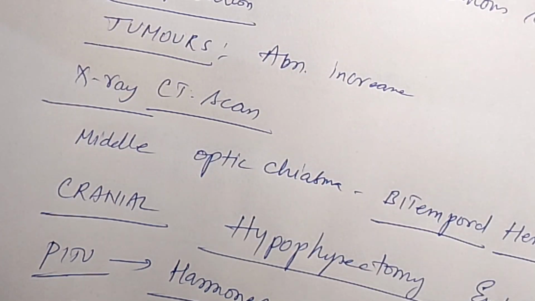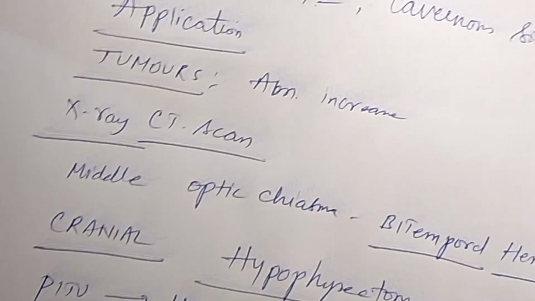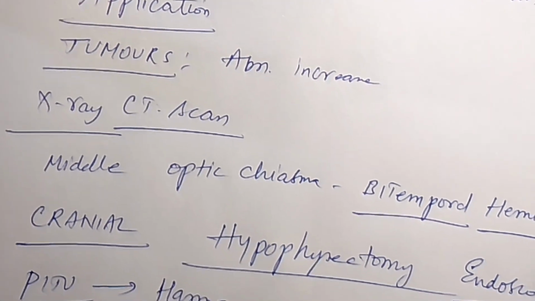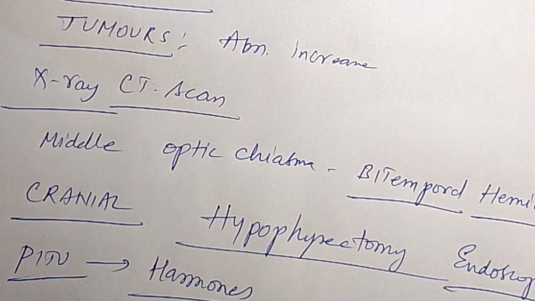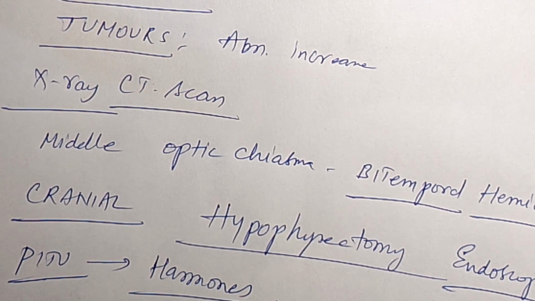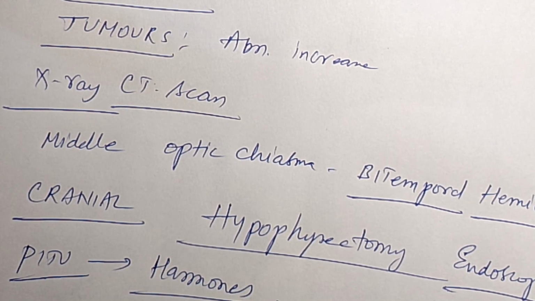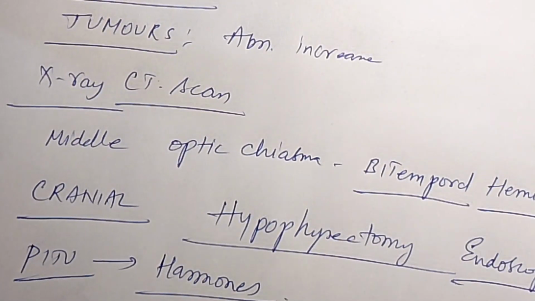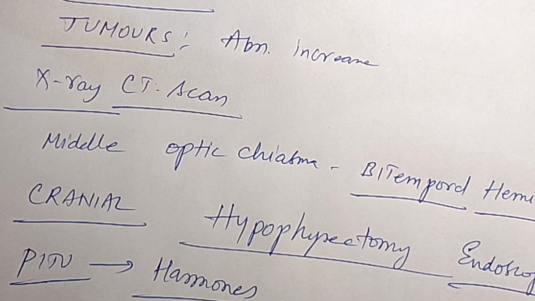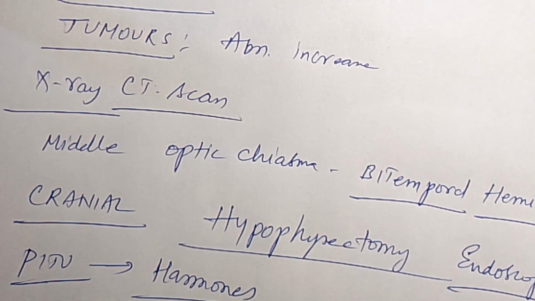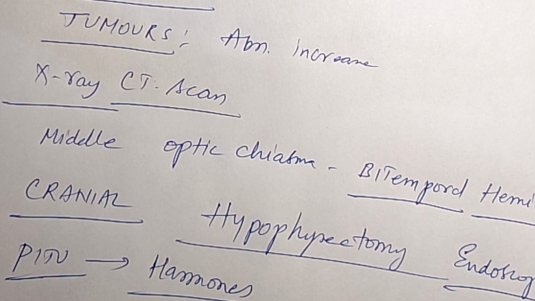Now we can see the function of all these: pars anterior, pars intermedia and pars posterior. The pars posterior is also called pars nervosa. You can remember, the posterior part is also called nervosa. The pars anterior is also called pars distalis. Pars anterior and pars intermedia are both made up of cells having a direct secretory function, and hence they are called adenohypophysis.